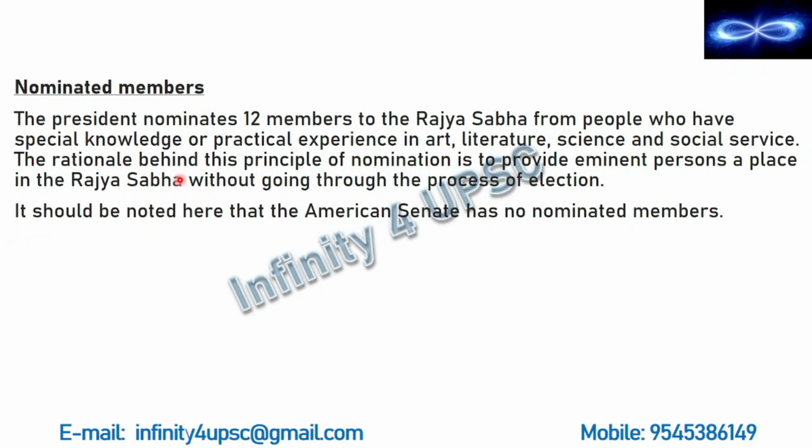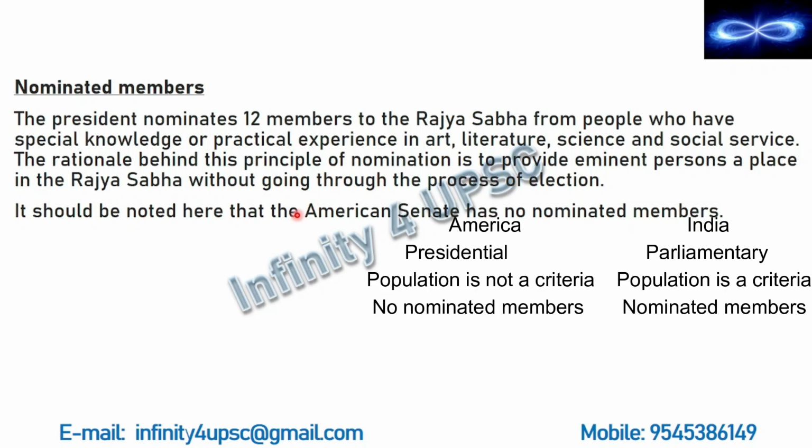Then the next thing that you need to note here is that American Senate has no nominated members. We have seen that there are considerable differences between Indian and American system. What was the first difference that we saw? The first difference was they follow presidential form of government, whereas India follows parliamentary form of government. Then we saw that they do not have any seat reservation on the basis of population. We have seen that there are 100 seats and those 100 seats are equally divided among the 50 states. That is, each state will get 2 seats.